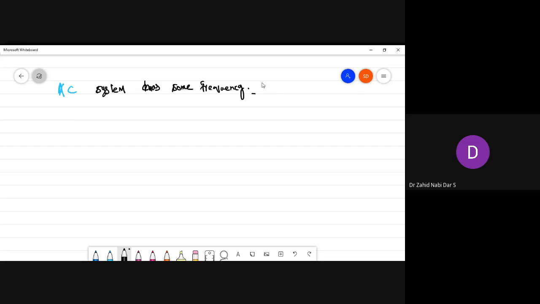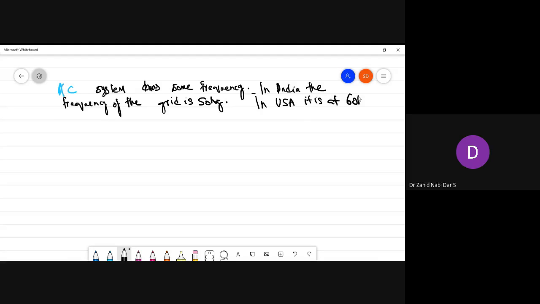In India, the frequency of the grid is 50 hertz. Some of your relatives might be in the United States, or some of them might be studying there, or even your friends. In the USA, this frequency is 60 hertz.